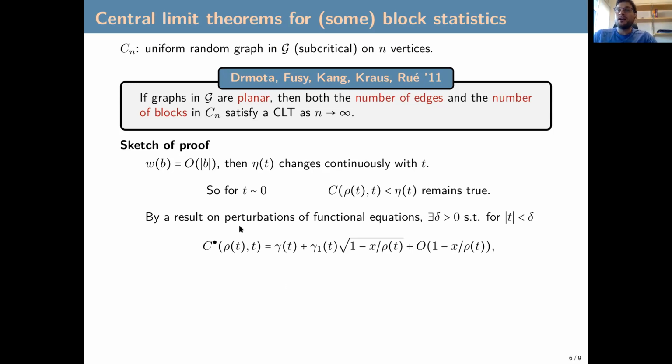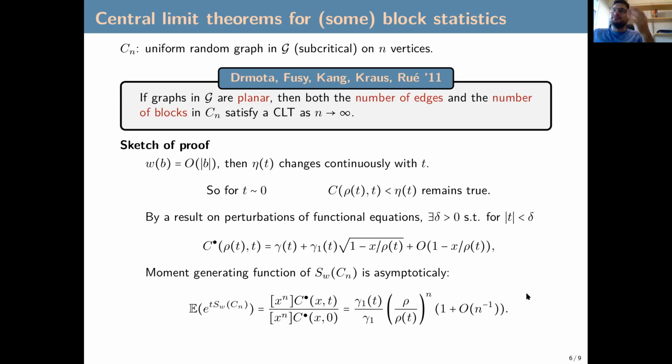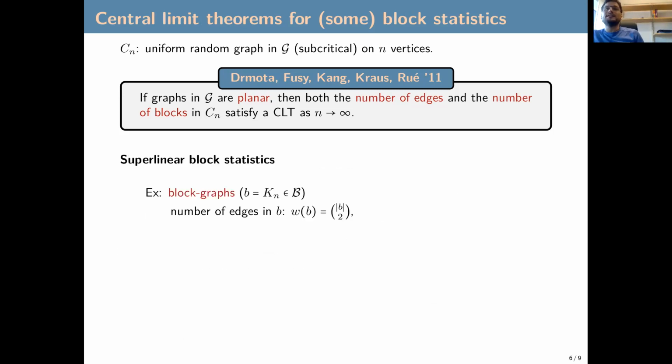So we will also have that the bivariate local expansion of the generating function of connected graphs with a marked vertex will also have a square root singularity. And then we can compute the moment generating function associated to our block statistics. We use the asymptotic formulas given by the transfer theorem in both cases, and then the moment generating functions converge to this quantity, which is exactly the hypothesis of the quasi-power theorem, and then we directly get the central limit theorem. So that's what they do.